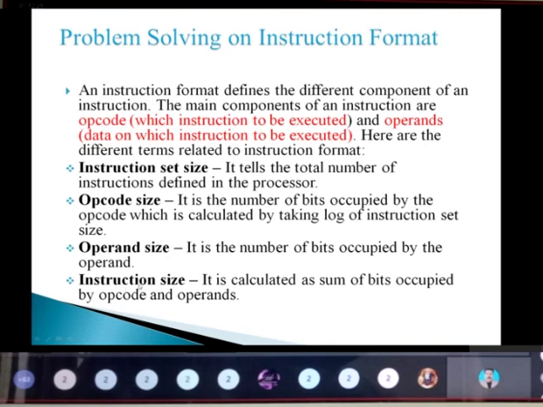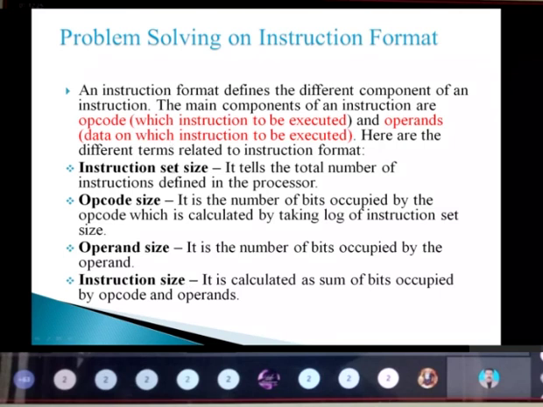Next is the instruction size. How will it be calculated? We sum all the bits of the opcode plus however many operands we have. We have many registers, so for each register we take the number of bits, and that value will be added. That will be the final instruction size.